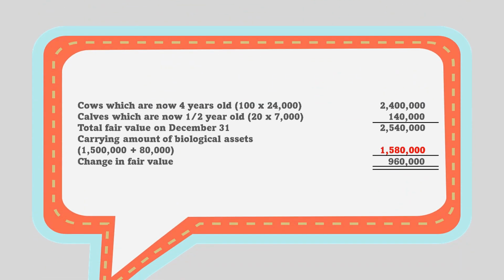To get that, we add the cows which are now 4 years old, 100 multiplied by 24,000, which is 2,400,000, and the calves which are now half a year old, 20 multiplied by 7,000, which is 140,000. We will have a total fair value on December 31 of $2,540,000. Next, we subtract the carrying amount of biological assets, which is $1,500,000 plus $80,000, or $1,580,000. Then we will have a change in fair value of $960,000.